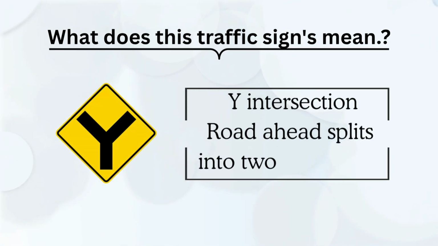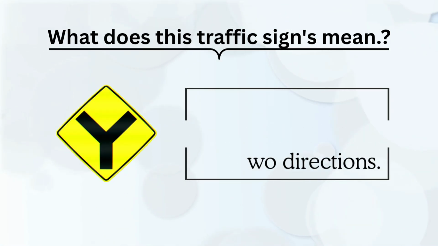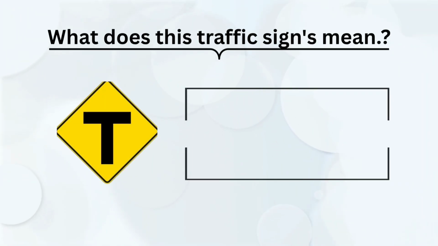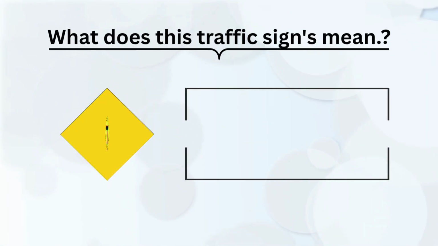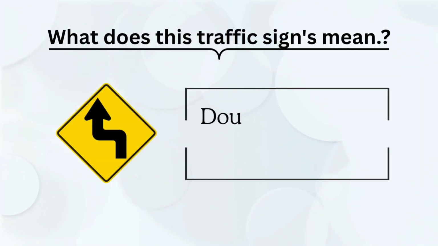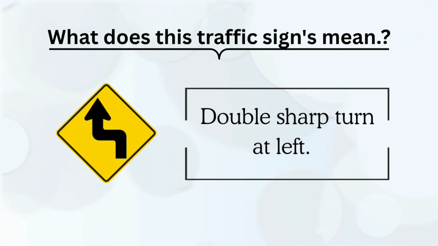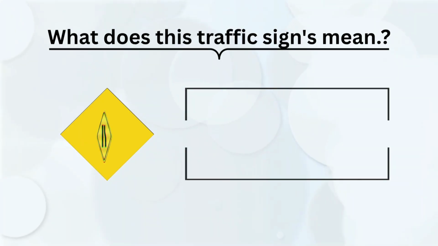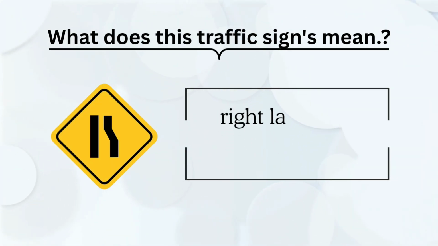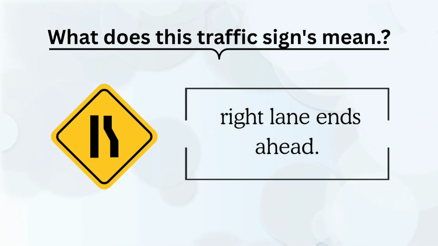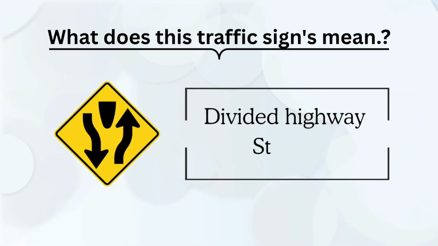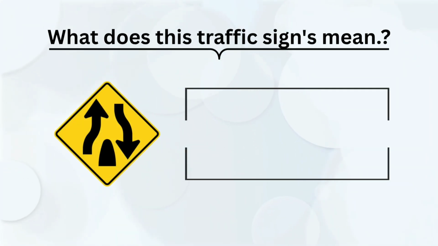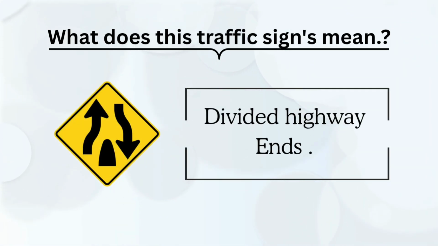Y intersection. Road ahead splits into two directions. T intersection. Roads meet in the shape of the letter T. Double sharp turn at left. Right lane ends ahead. Divided highway starts. Divided highway ends.